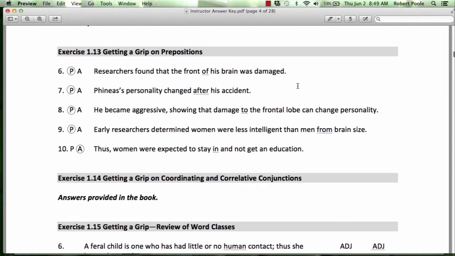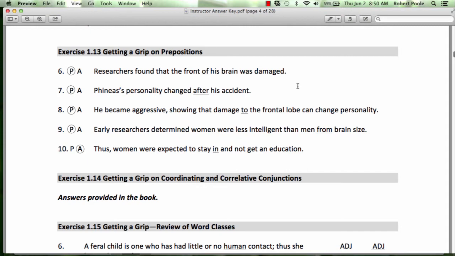Okay, so let's discuss a few sections from homework 3. We'll get started with section 1.13, deciding whether these are prepositions or adverbs. We can see with 6, 7, 8, and 9 that these are all prepositions, and you can determine this because all of these are in prepositional phrase structures: of his brain, after his accident, to the frontal lobe, from brain size.